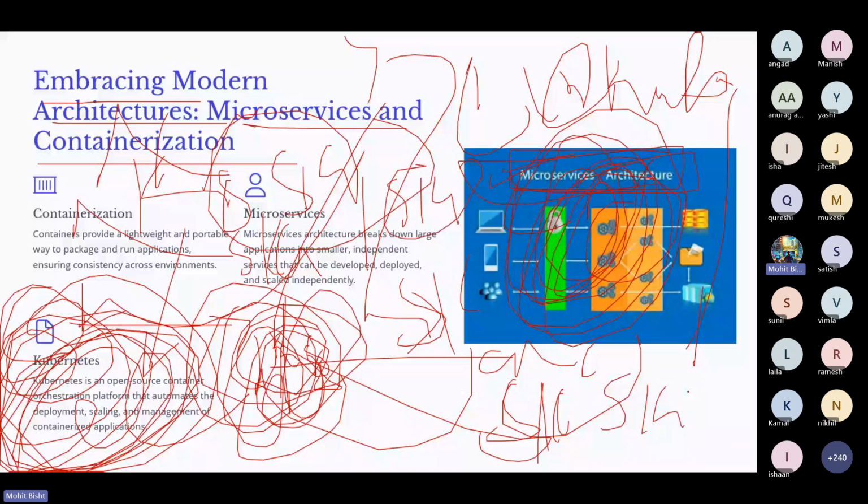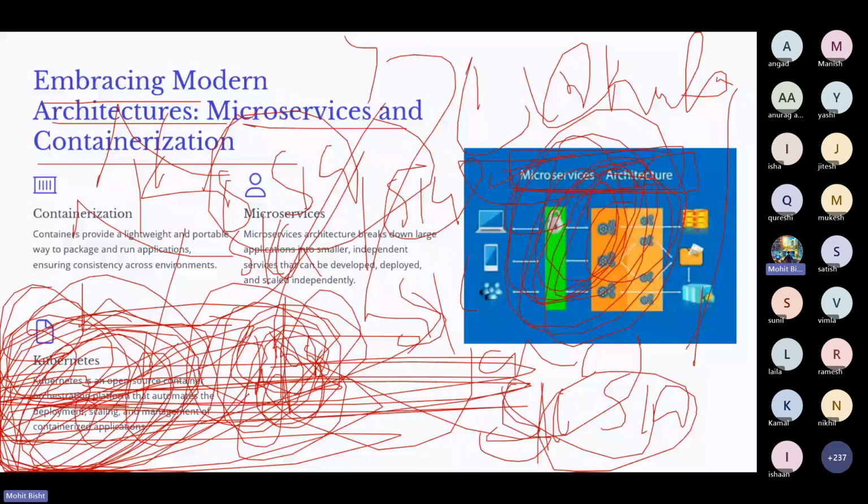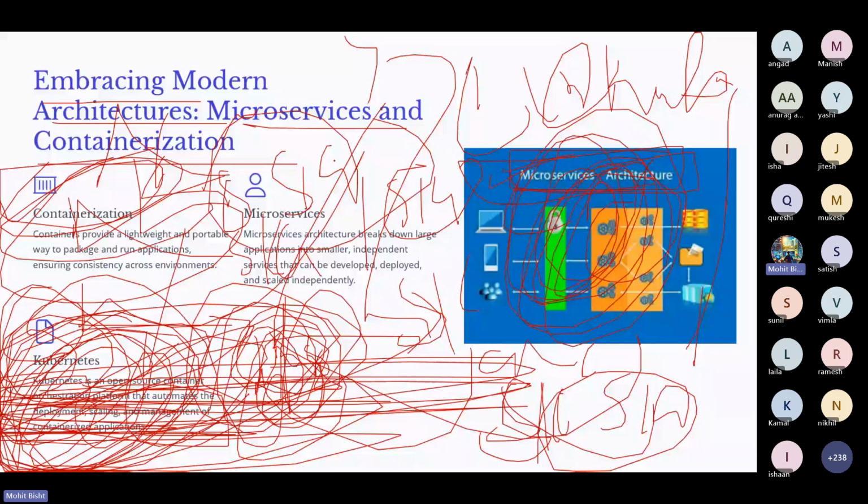SIG is like a special interest group, for people who are interested in a specific thing. Suppose I have an interest in the API, so I will go to the K8s API group and try to contribute. It's open source, right? So you can check and see what is behind the code and contribution, because we already discussed a lot of things in previous slides, like what containerization is and all. I could give examples, but because of the time constraint, let's move to the next slide and see what we have.